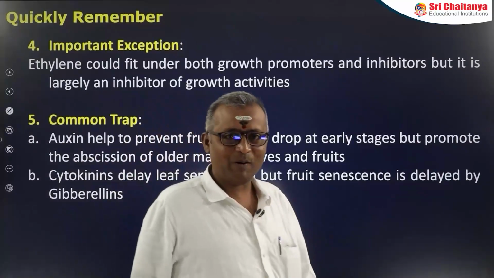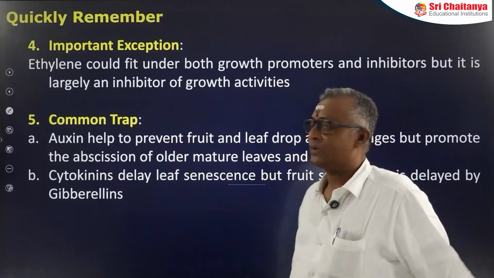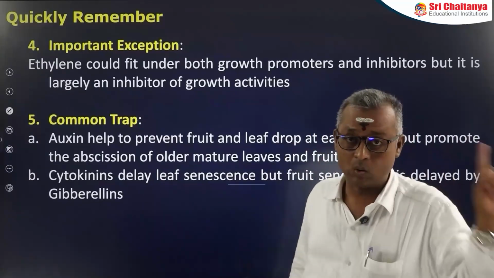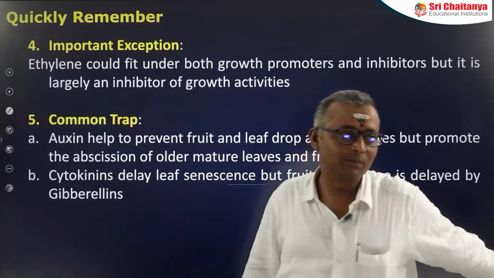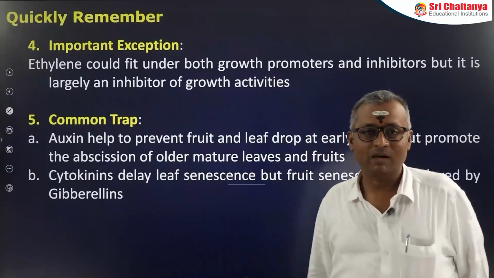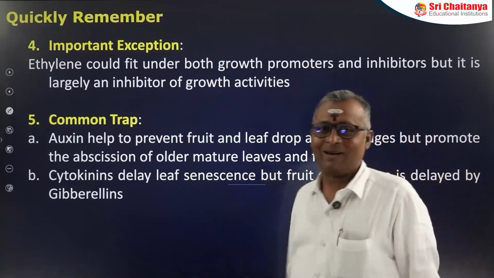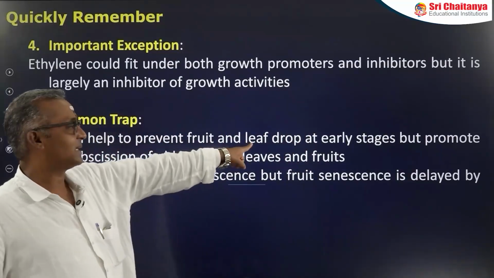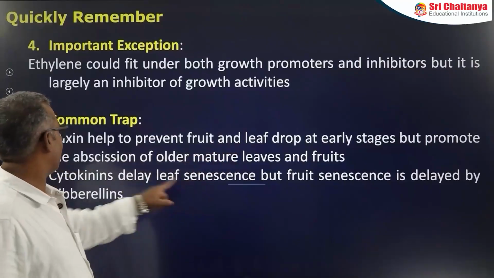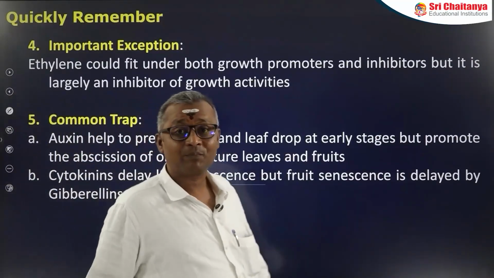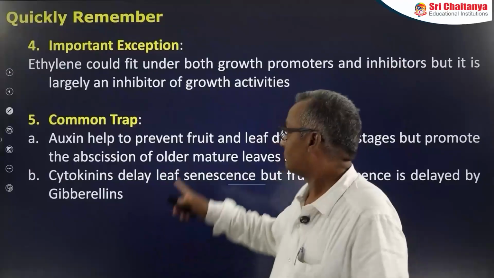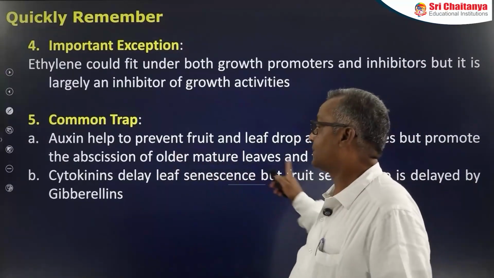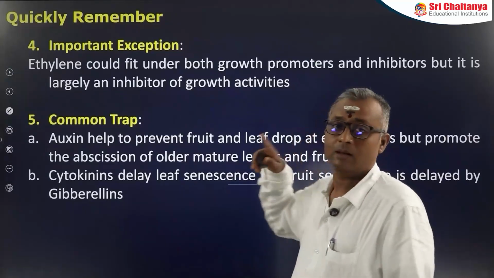And one most important exception of this chapter: ethylene could fit under both growth promoter as well as growth inhibitor. So, this is another important thing we have to know. And a common trap: most students make mistakes in understanding this particular line of NCERT. What is that? Auxins help to prevent leaf and fruit drop in the early stages, but promote abscission of older and mature leaves and fruits.